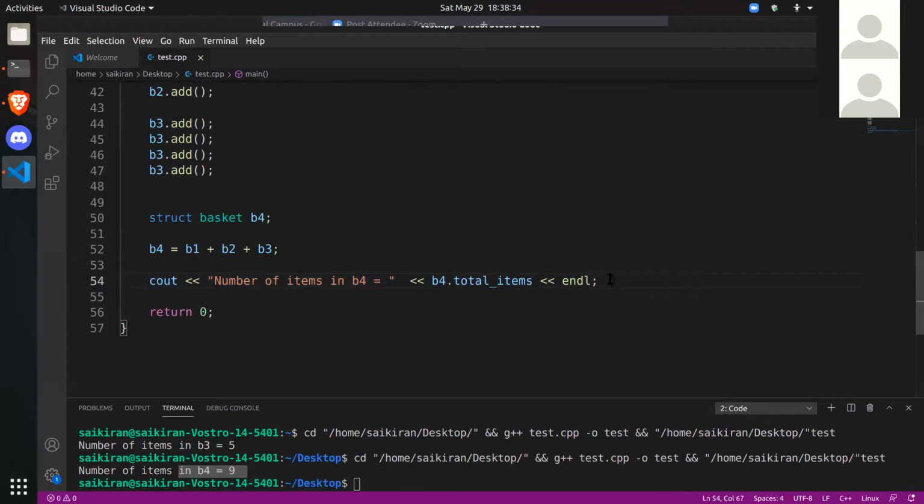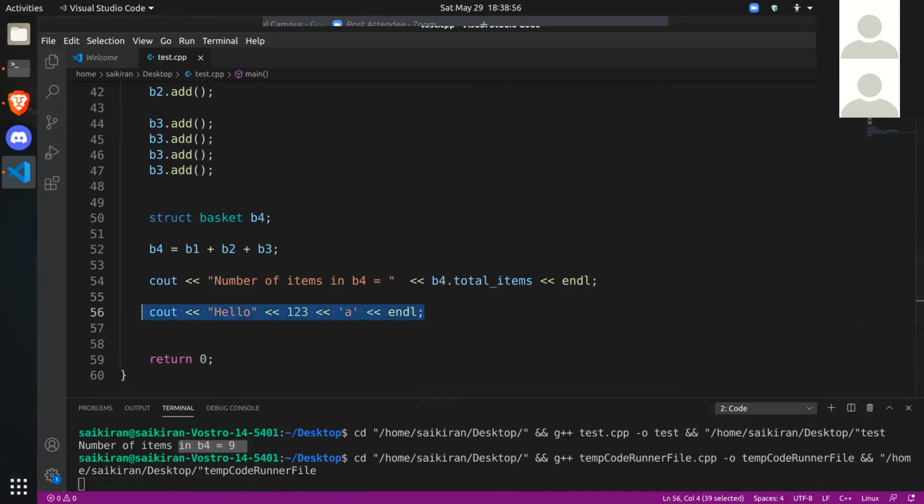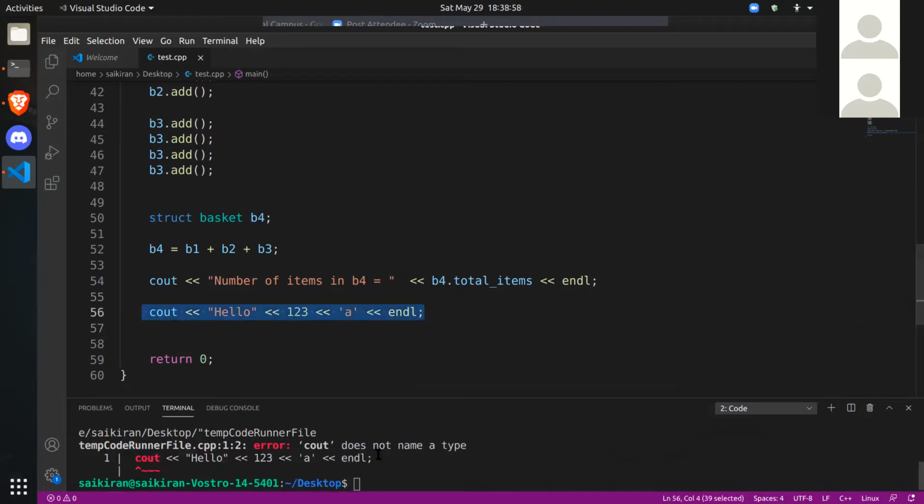So actually, what happens here is, for example, let's take this statement, cout hello 123 and some character, finally endl. Let's take this statement, forget about the rest of the program. Take this statement, let's run it. Cout does not name a type. What did I do?